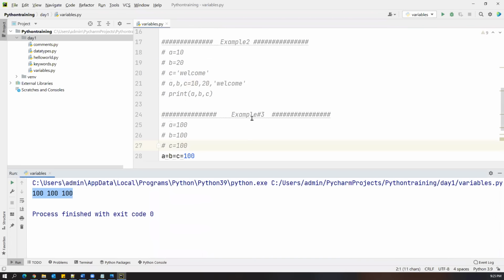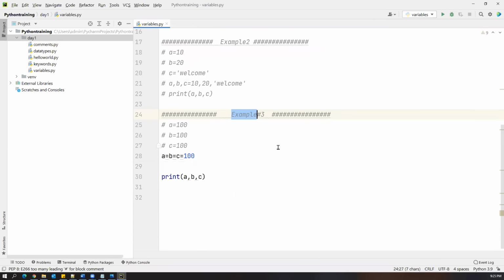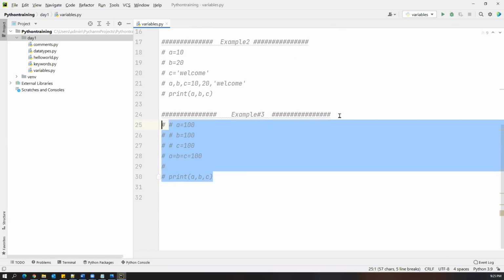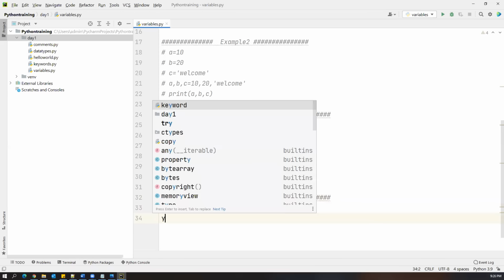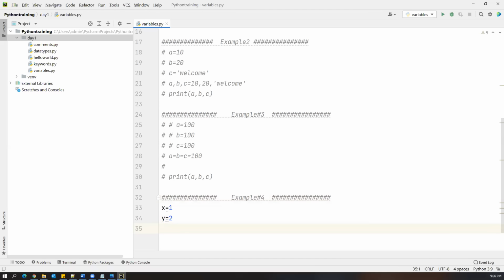This is one more scenario, right? Now I'll show you one more scenario. Let me just comment this. Example 4. Understand this. x equal to 1 and y equal to 2. So two variables I have defined.